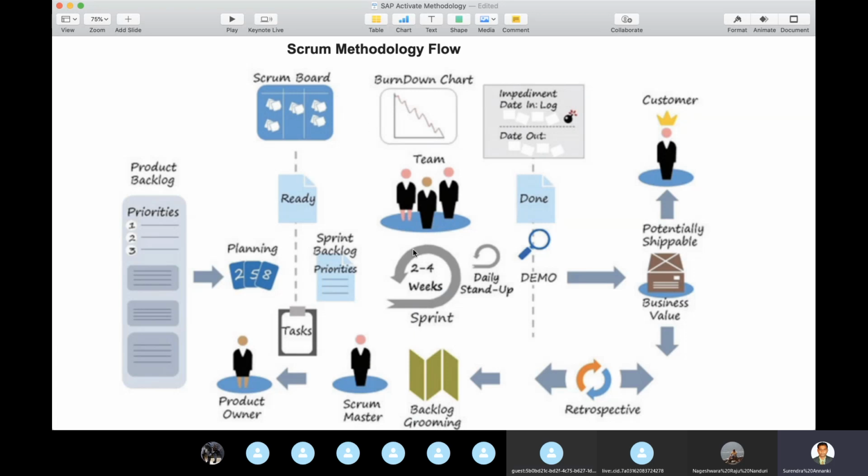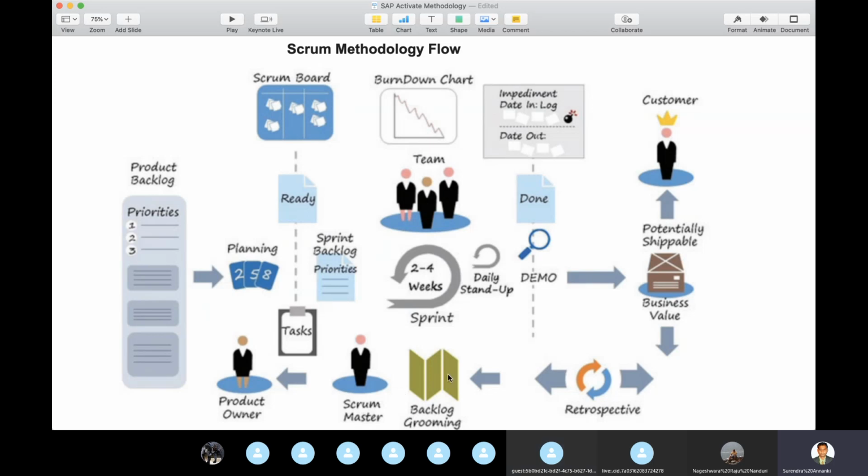Then there will be a team, and the team has a minimum of 2 to 4 weeks for any one scenario you take. So you need to deliver within 2 weeks. You need to go through sprint planning. There is a backlog grooming session as well, so that we are not working on the wrong things. The backlog grooming session involves the product owner and the Scrum Master. The Scrum Master we can typically call a project manager in the current world.